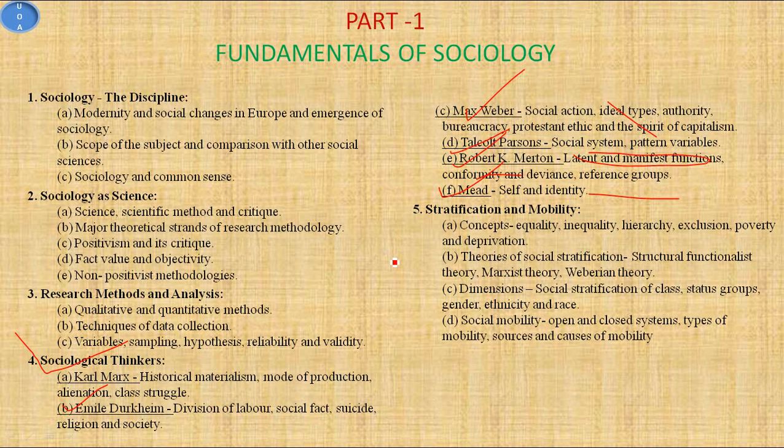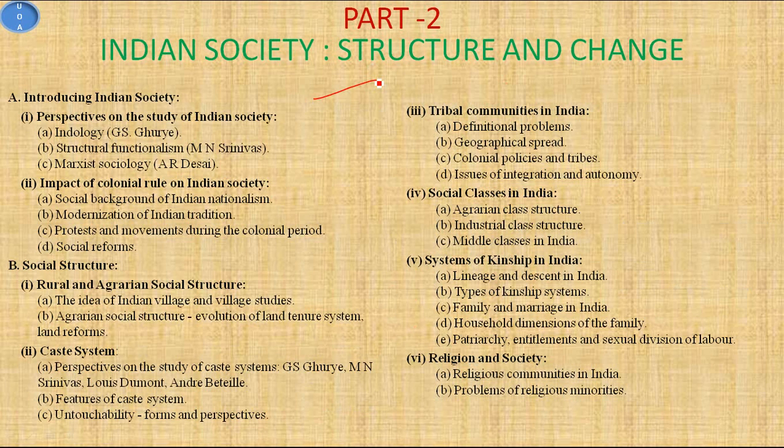Now I have a question for you: either we can start the next topic, stratification and mobility, or we can move to paper 2, because there is also a section on sociological thinkers, the Indian ones, in paper 2.